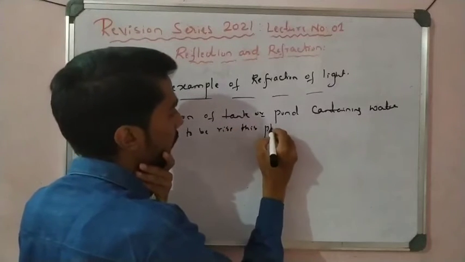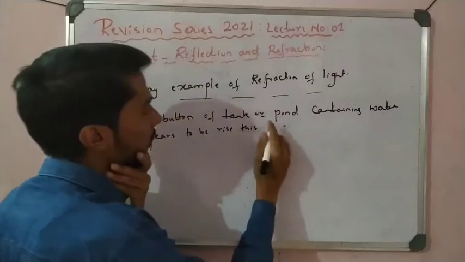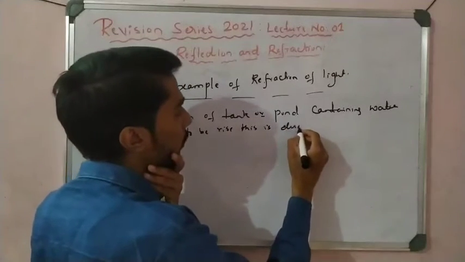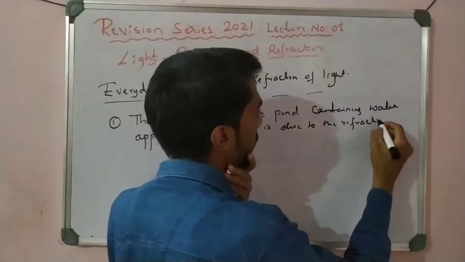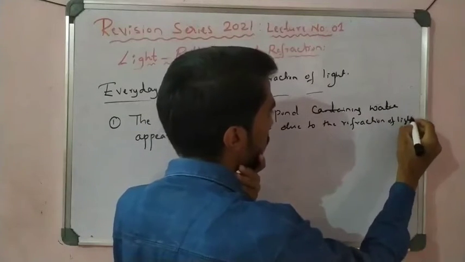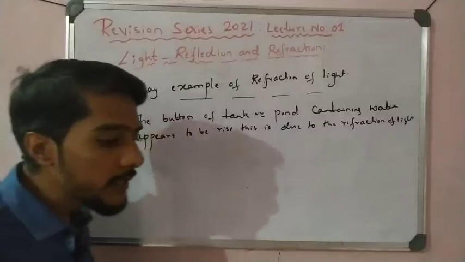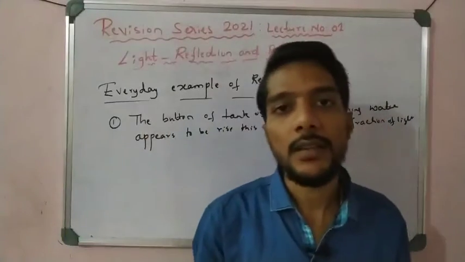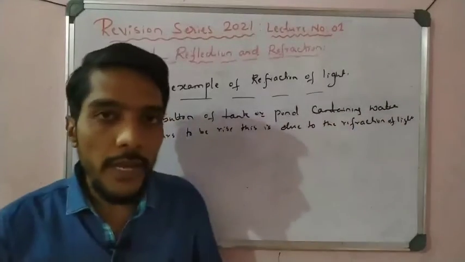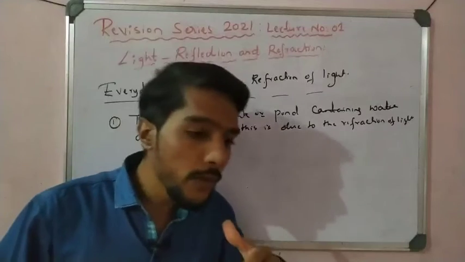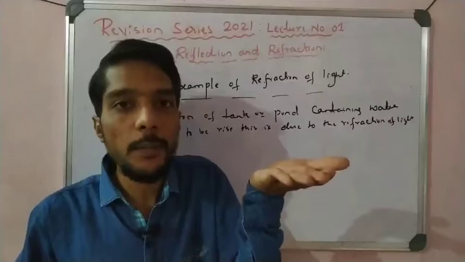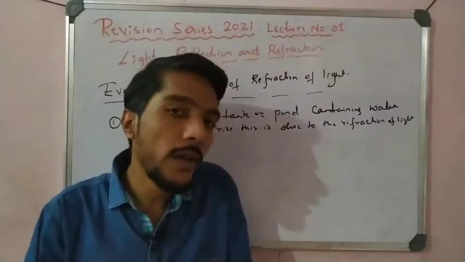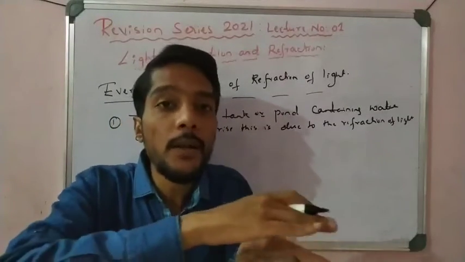This is due to the refraction of light. That is very important, students. When we see any tank or pond filled with water, what happens? The bottom surface appears to rise up, but actually it is very deep. That is called the apparent position, right?